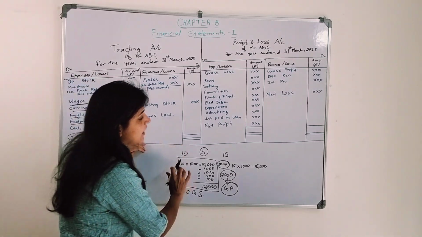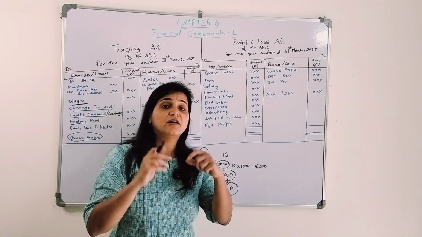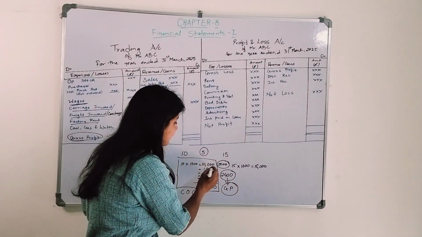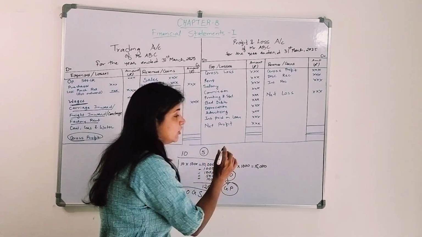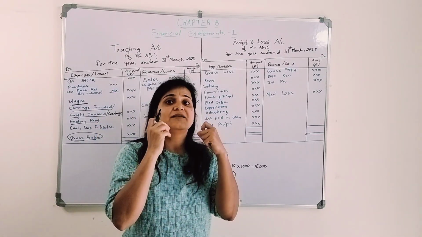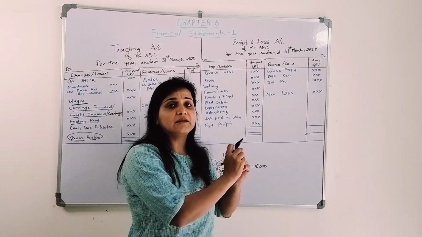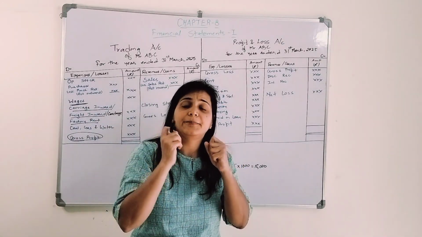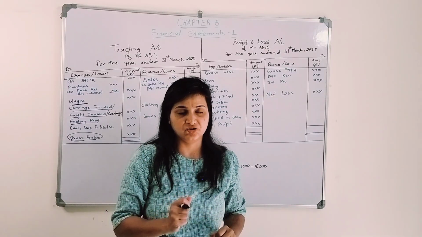So this is what is called the direct expenses incurred. These are the direct expenses incurred to make the product, to manufacture it, to make it sell. It's the basic operational activity. These expenses are related to the basic operational activity to make the goods in a saleable condition, right?